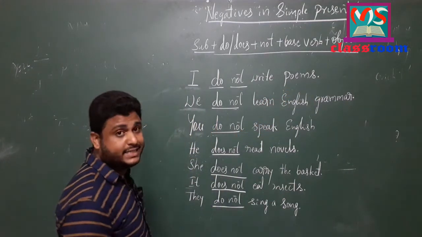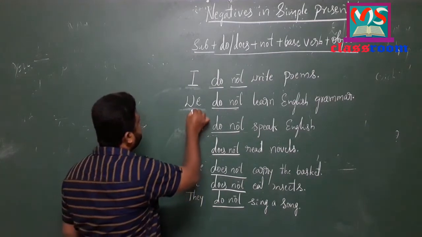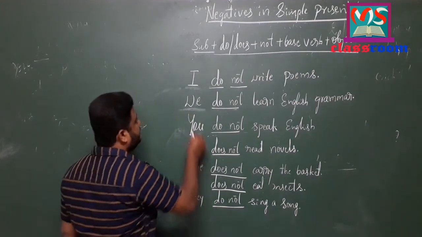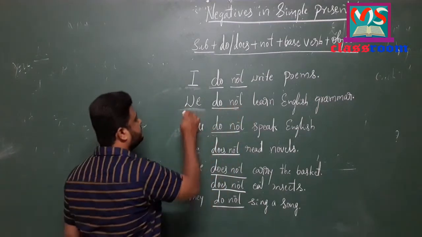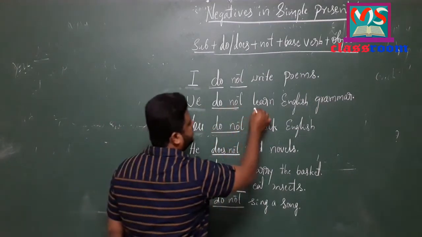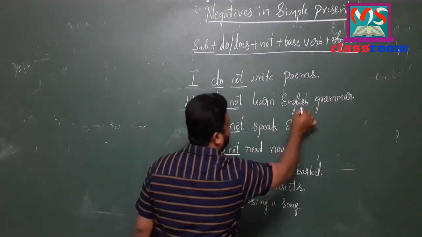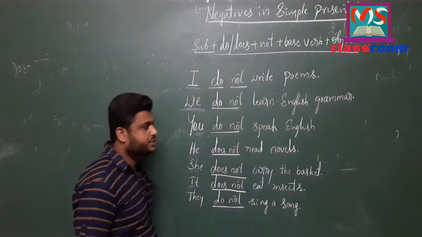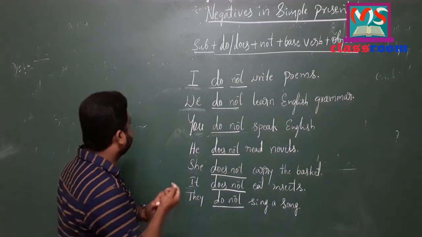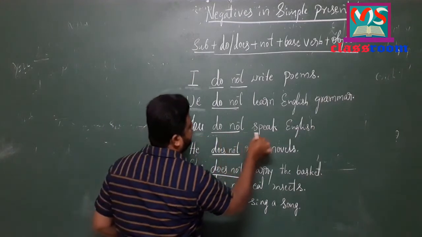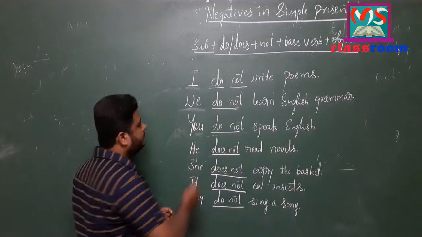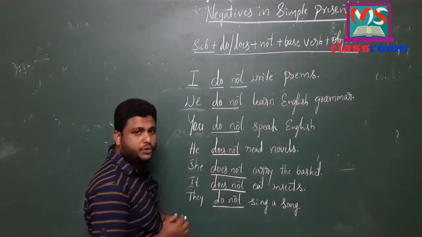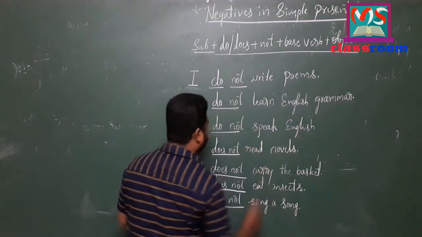Look at the second sentence. I have used first person plural we and I have used do not. Why? Because the subject is plural. Learn is the main verb. English grammar is the object. Now look at the third sentence. You do not speak English. You, second person plural. So I have used do not and then speak English.